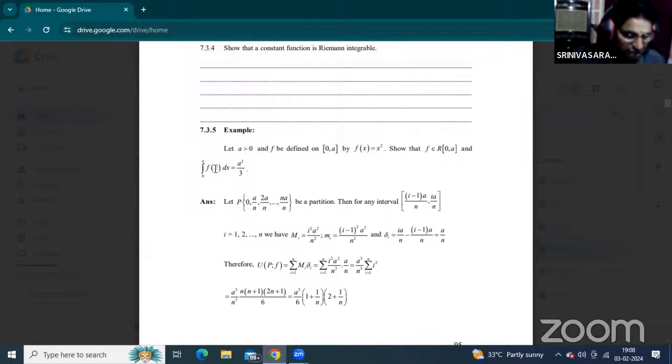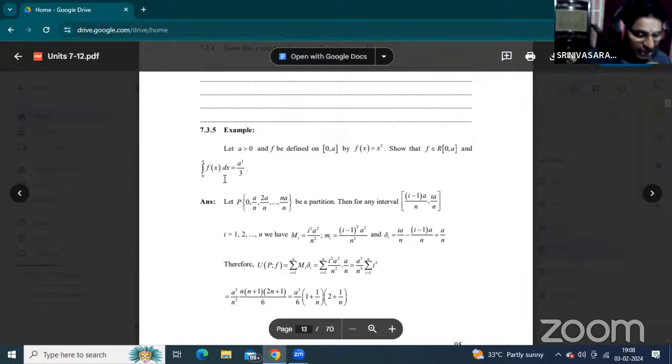7.3.5, from the definition of Riemann integration. From the theorem of Riemann integrability, this theorem is also very important. Already explained in the last class. This theorem is very important. This problem is very important. That is, given the function f(x) = x square, defined on closed interval 0, a. So F is Riemann integrable on interval 0 and a.